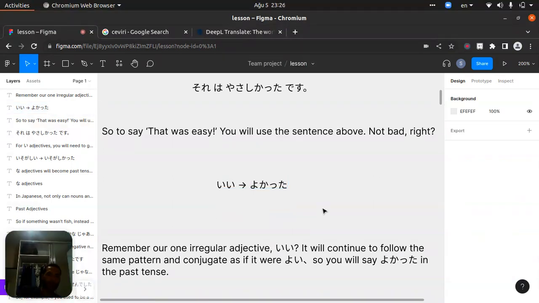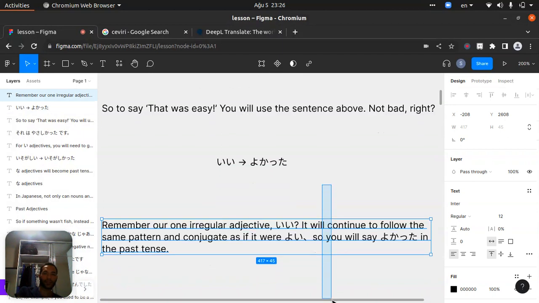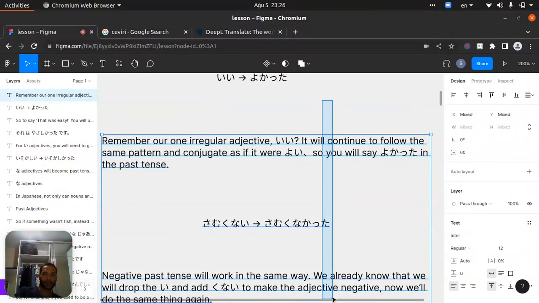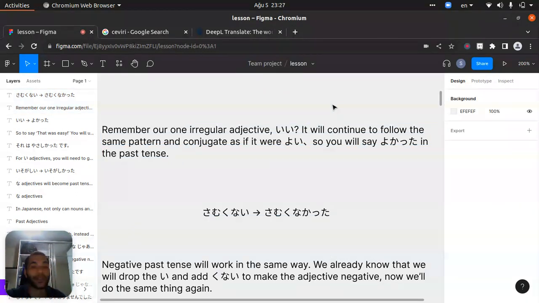Remember, ii is the only irregular adjective. It will continue to follow the same pattern and conjugate as if it were yoi. So you'll say yoi, yokatta. In the past tense, yoi will be yokatta.